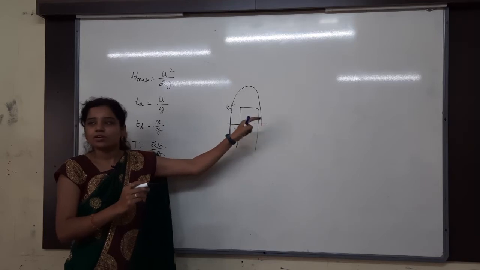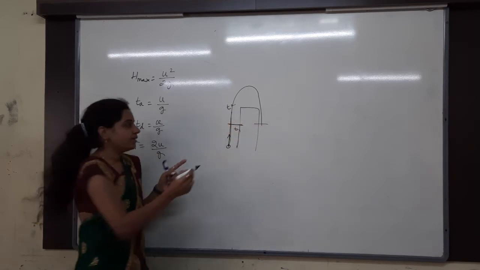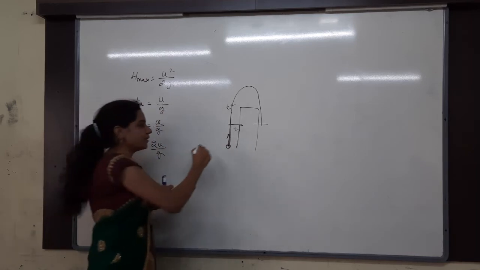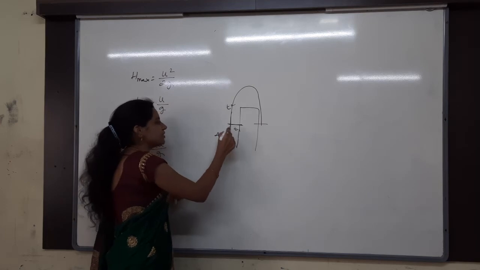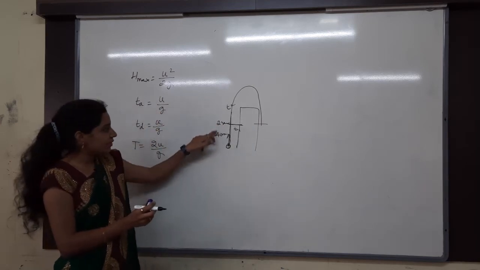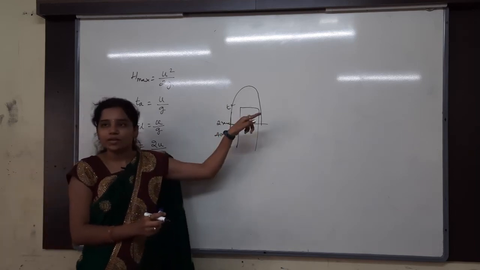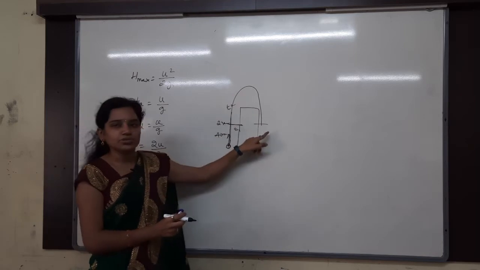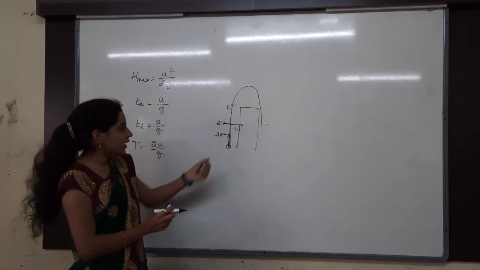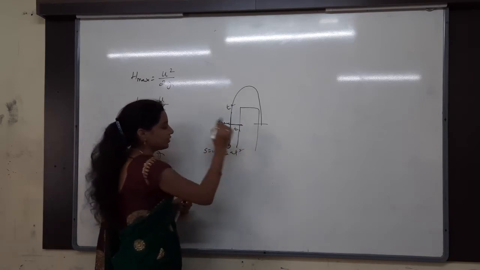Same level, nothing but total time of flight. First of all, what we calculated yesterday? We have taken the u. First of all we have calculated the u. They said that 40 meters distance at time how much? 2 seconds. At 2 seconds they have given it is reaching the 40 meters and asking that after how much time again it will be at the same position. So first of all we calculated u. How to calculate the u? S is equals to ut plus half at square we have taken.